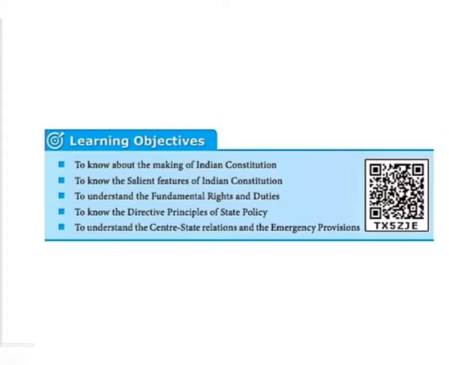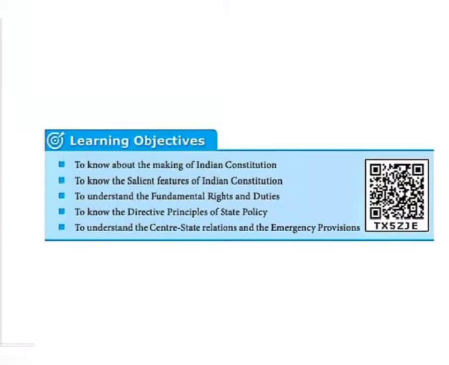The next one is the salient features of the Indian Constitution. Nearly 11 to 14 points are there in the salient features, as special characteristics or special features.